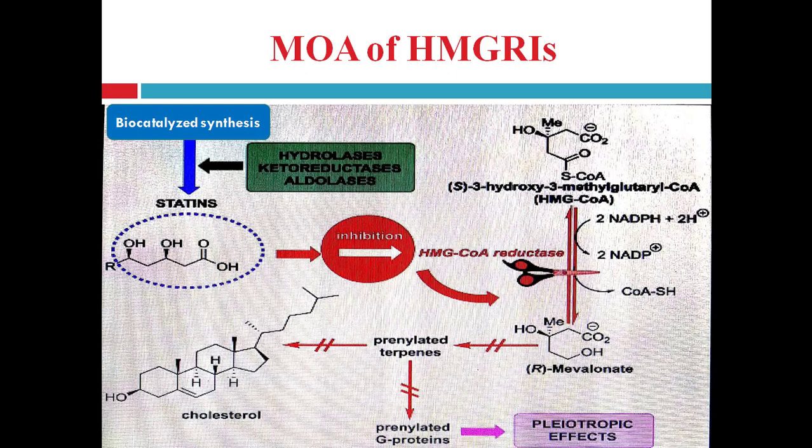Now this decreased intracellular cholesterol will result in an increase in the number of LDL receptors on the cell surface, right? When the cholesterol level decreases in the plasma, that enhances the number of LDL receptors on the cell membrane, right? And that's why it enhances the receptor mediated catabolism and clearance of LDL, right?